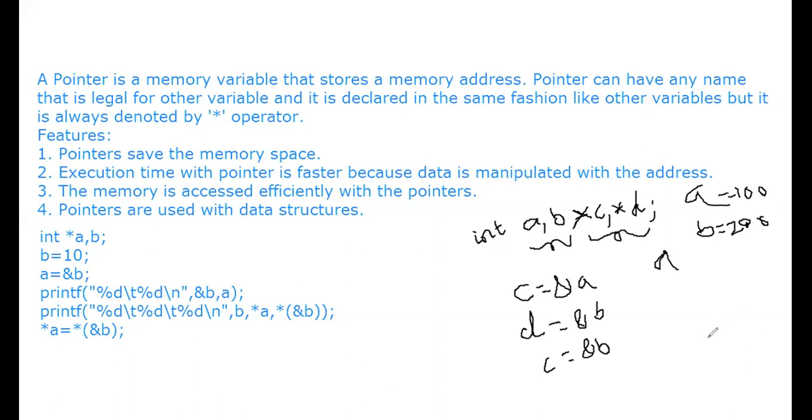A is equal to 100 and B is equal to 200. No problem. So when you display the value of A, it displays the value of A is 100. Okay, no problem. So this is right.